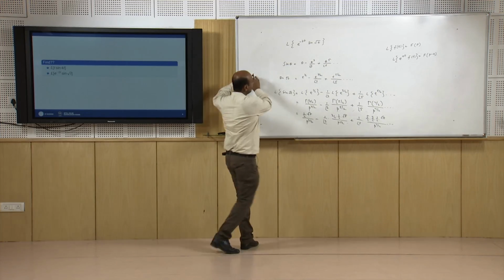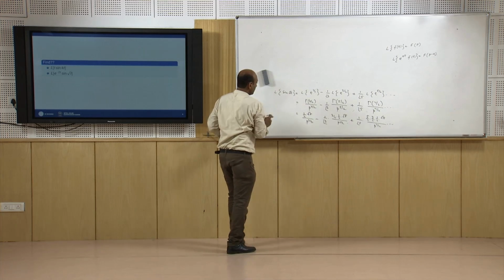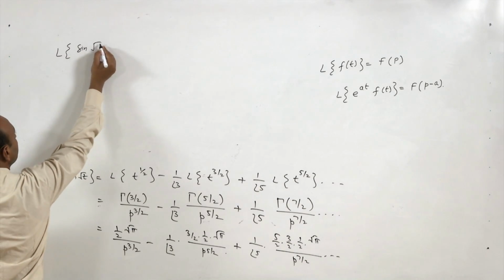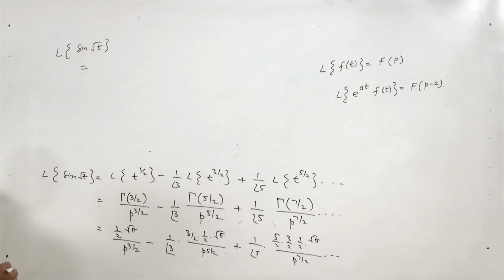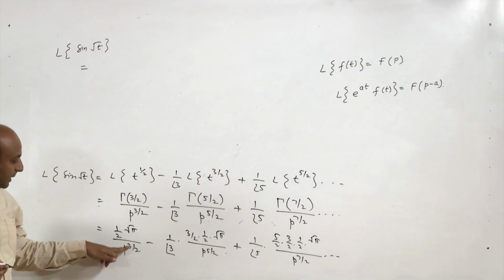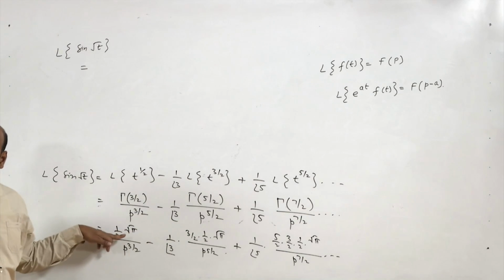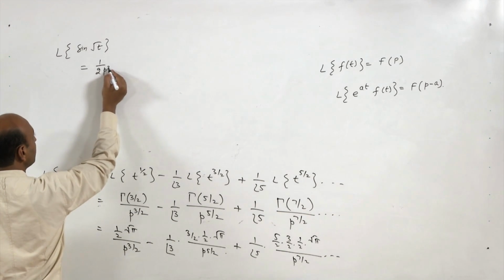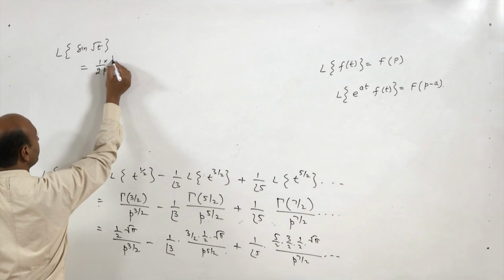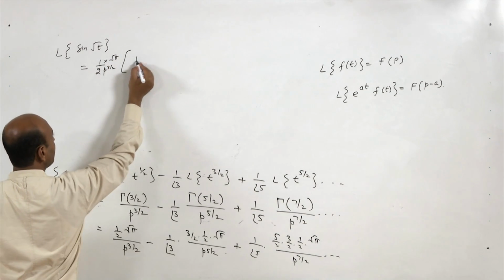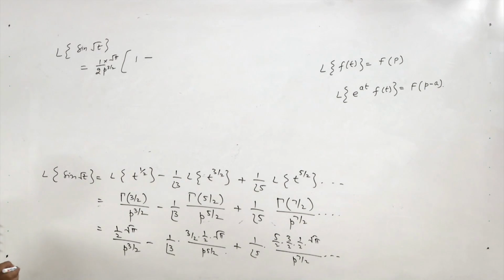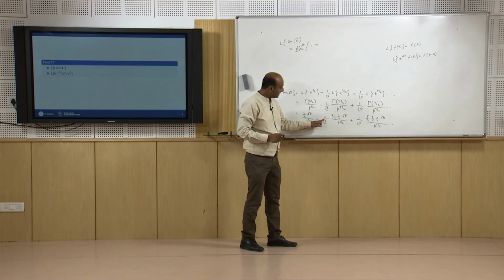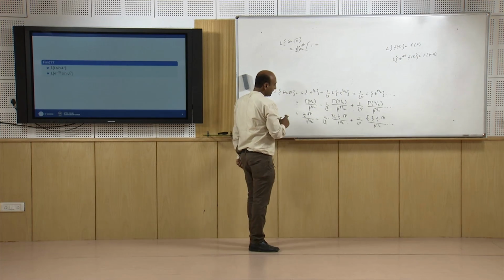So what finally we get? So Laplace transform of sin under root t will be nothing but, now you can take 1 by 2 under root pi upon p to the power 3 by 2 common from all the terms. So this is 1 by 2 p to the power 3 by 2 into under root pi. Inside the bracket we get 1 minus, so this is factorial 3 is 3 into 2 into 1, 3 cancels out, under root pi we have taken common.